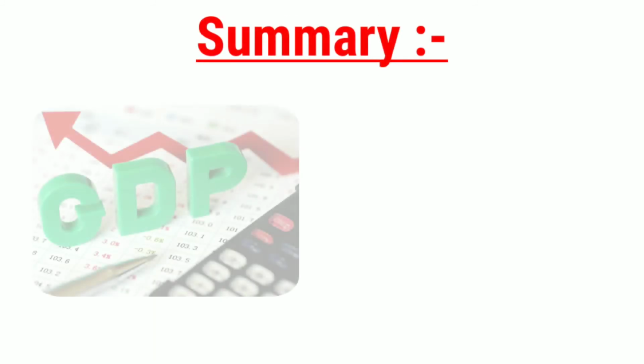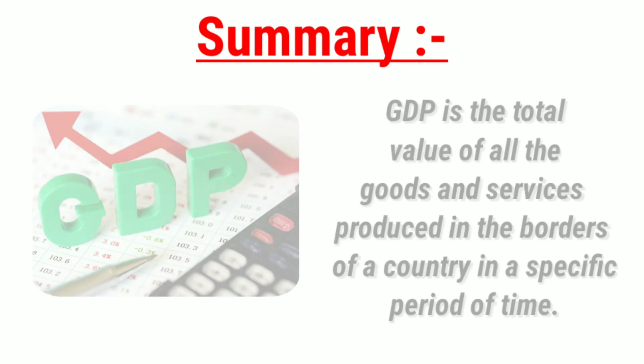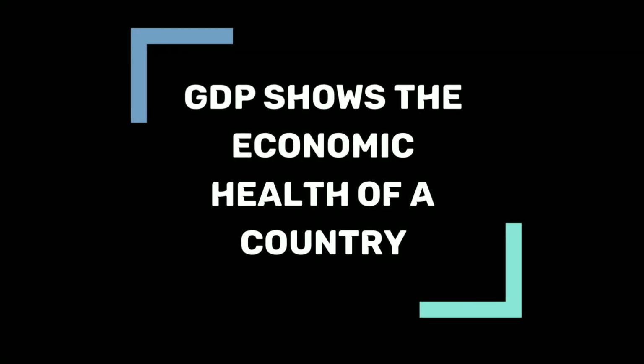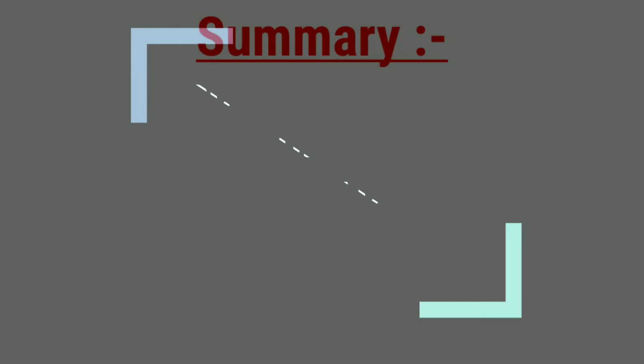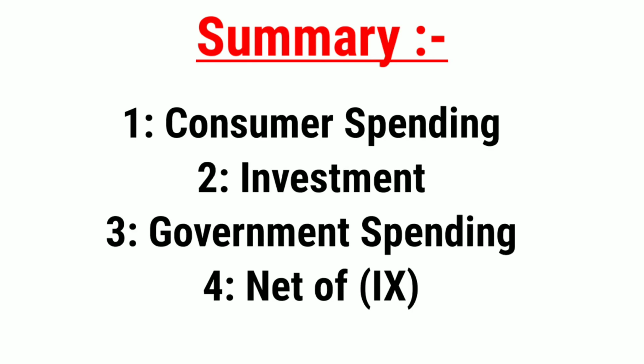So guys, as a summary, GDP is the total value of all the goods and services produced in a country within the borders of a country within 1 year. The GDP of a country shows the economic health of a country, and the components we need to calculate GDP are consumer spending, investment, government spending, and the net value of imports and exports.